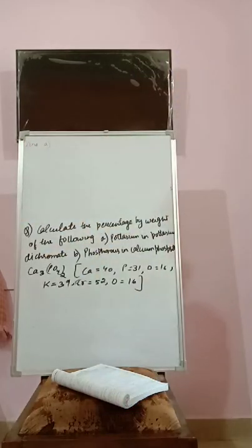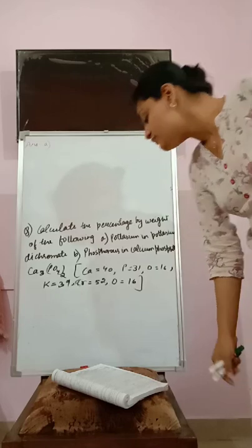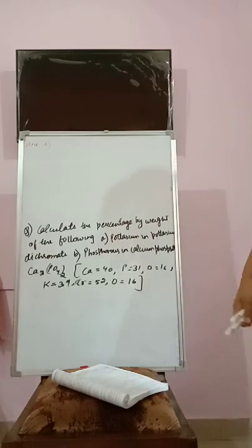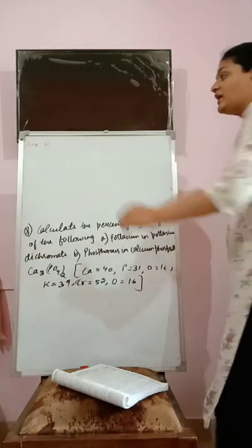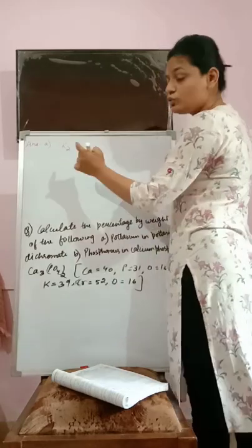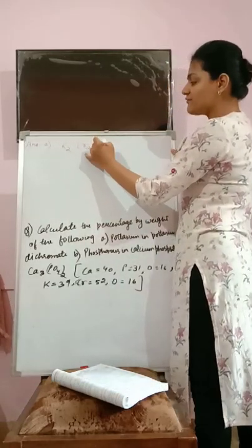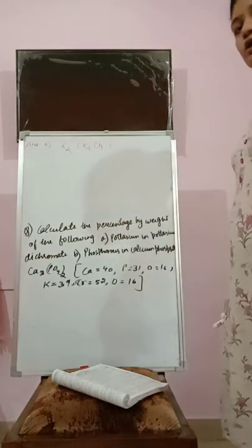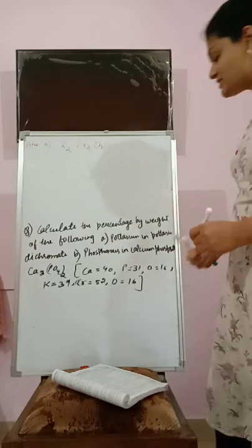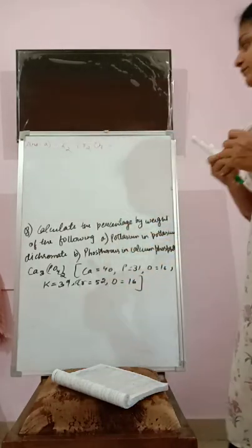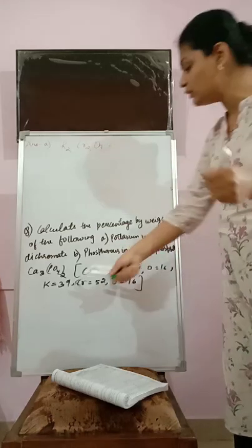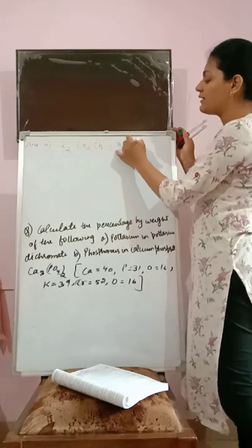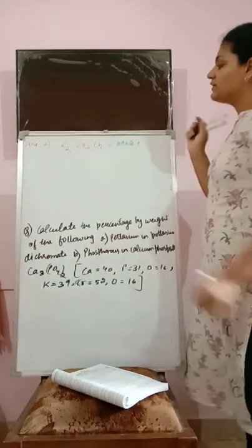They are saying calculate the percentage by weight of the following, first potassium in potassium dichromate. So let me tell you the formula of potassium dichromate. It is K2Cr2O7. K2Cr2O7 is the molecular formula of potassium dichromate. Now first let us find out its molecular mass. Here the values are given: 39. There are 2 potassium, so I'll multiply 39 by 2.